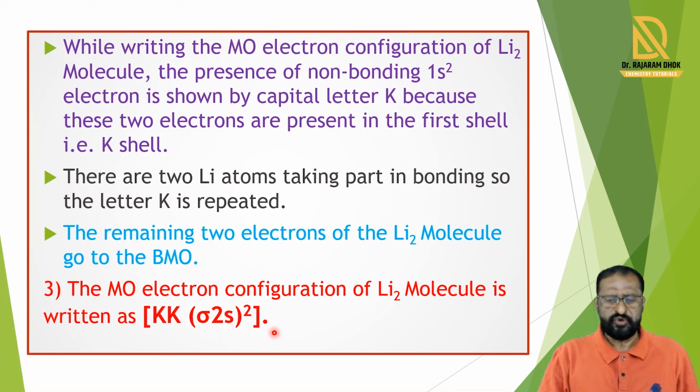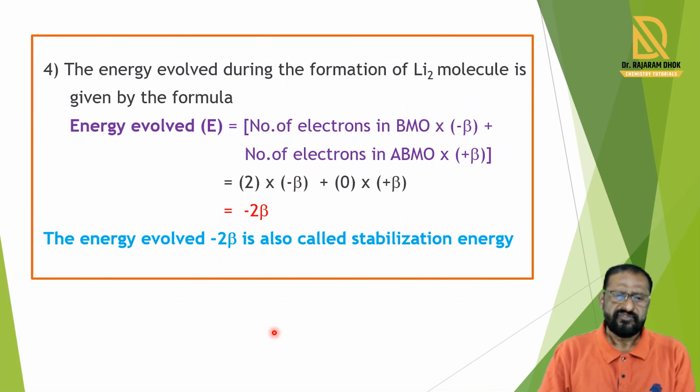So this is the molecular orbital electronic configuration of the lithium molecule. After writing the electronic configuration, the fourth point in the presentation of the molecular orbital diagram is the energy evolved in that lithium molecule.